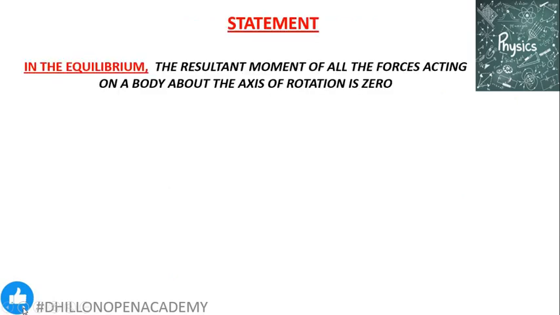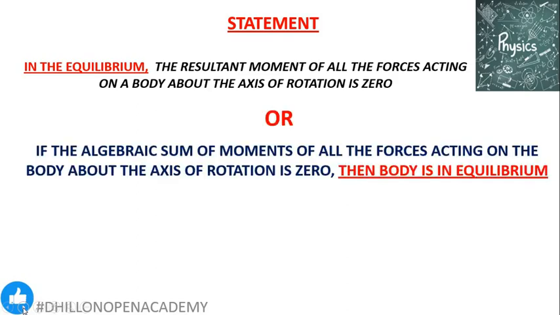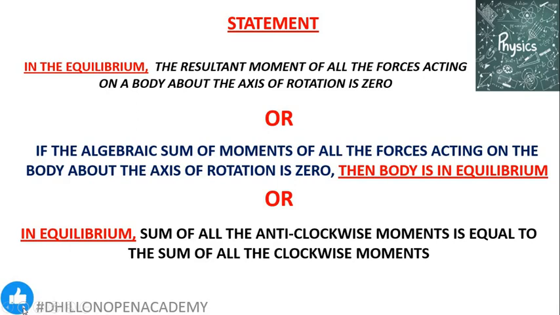in that case the body remains in the state of equilibrium. So we can state our principle of moments that in equilibrium the resultant moment of all the forces acting on a body about the axis of rotation is 0. Or if the algebraic sum of moments of all the forces acting on the body about the axis of rotation is 0, then the body is in equilibrium. Or in equilibrium, the sum of all the anti-clockwise moments is always equal to the sum of all the clockwise moments. So we can state the principle of moments in different forms.